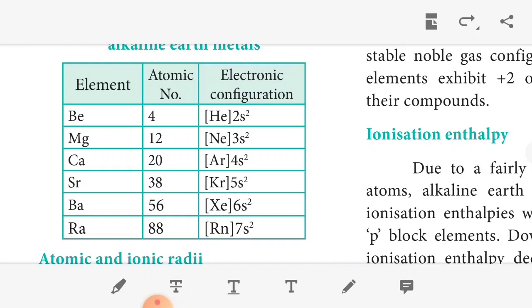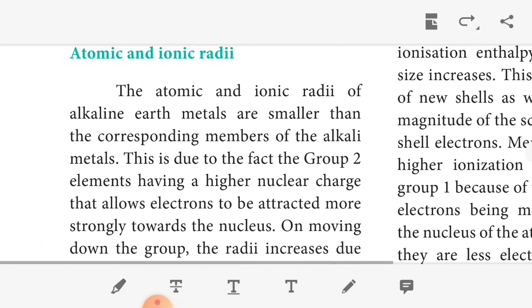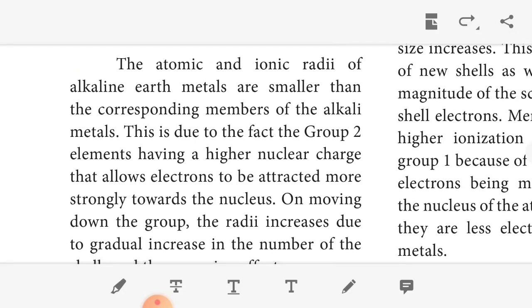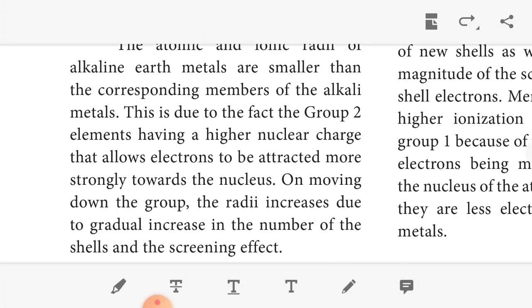The next one, atomic and ionic radii. The atomic and ionic radii of alkaline earth metals are smaller than the corresponding alkali metals. This is due to the fact that group 2 elements have higher nuclear charge, which attracts electrons more strongly towards the nucleus.